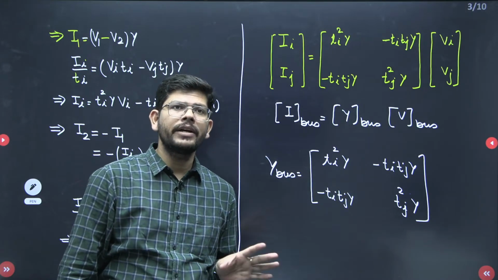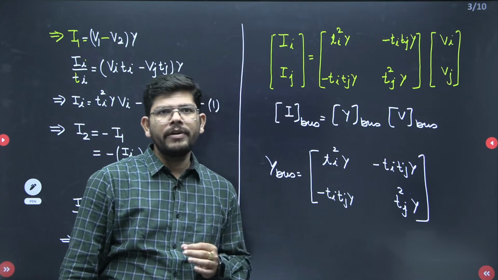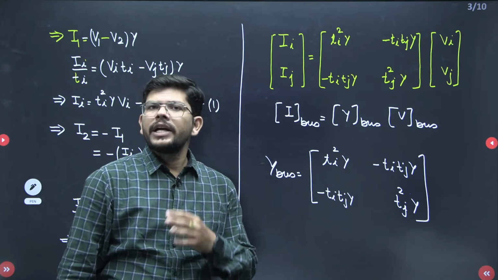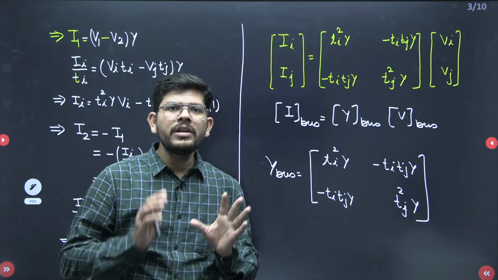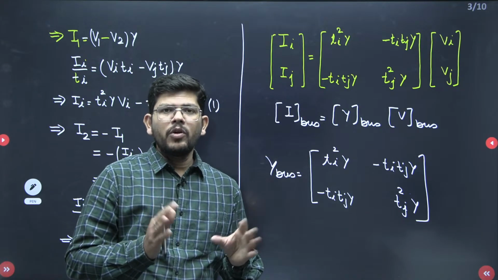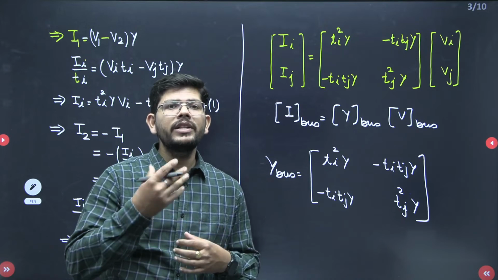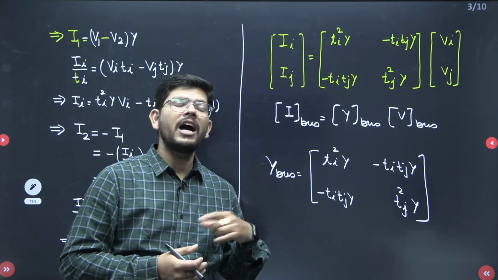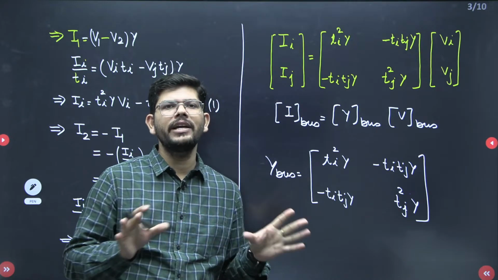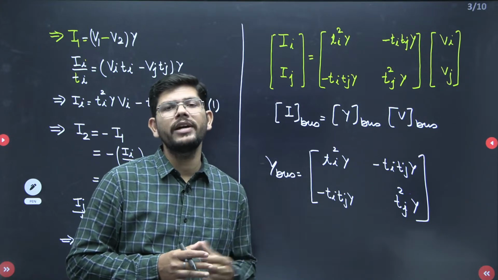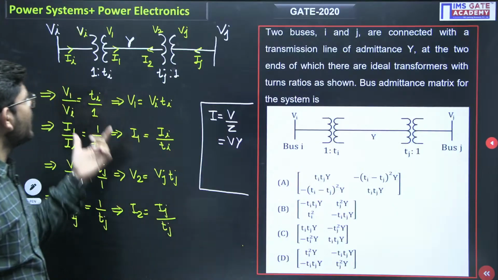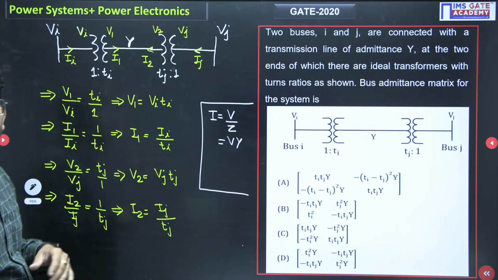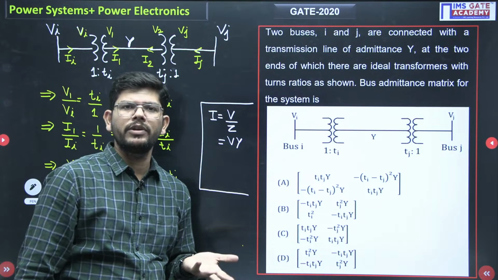Again, the same trick. In the year 2021, we also had a question in which it was impossible to form the Y bus matrix just by looking at the circuit diagram or by the inspection method. And how did we resolve that problem? By applying KVL and KCL. Similarly, here also we are applying KVL and KCL. So if transformers are there, they will transform the voltages. It is a small thing you have to understand here.